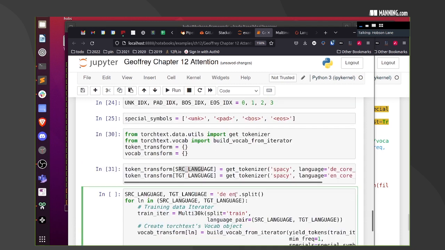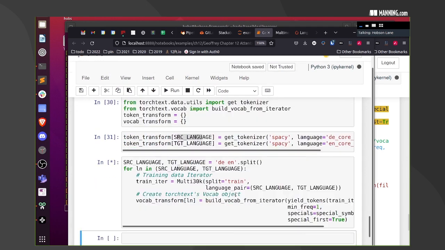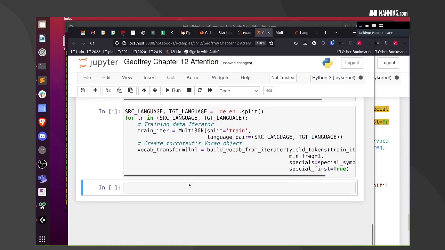The thing is, with an encoder-decoder, you have two different tokenizers. You have one for the input and one for the output. And so they're trying to keep things in a dictionary so you can tell which one's the source and which one's the target language, which one is German and which one is English. Let's see if this is now at least going to run. Okay, great. So now it's got all the variables defined.